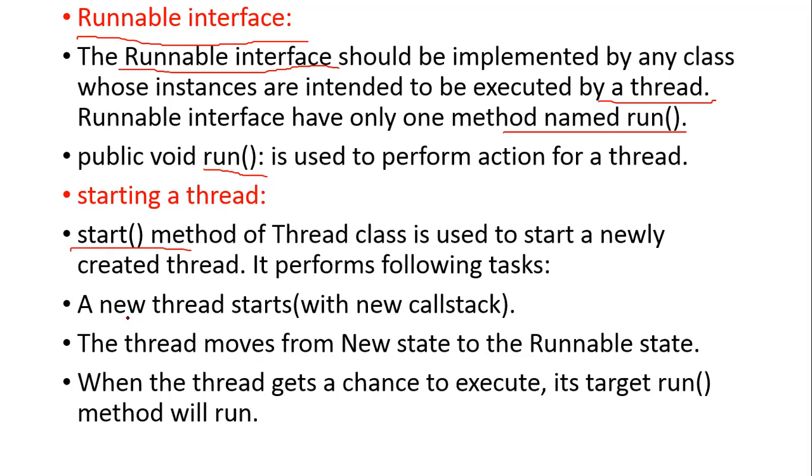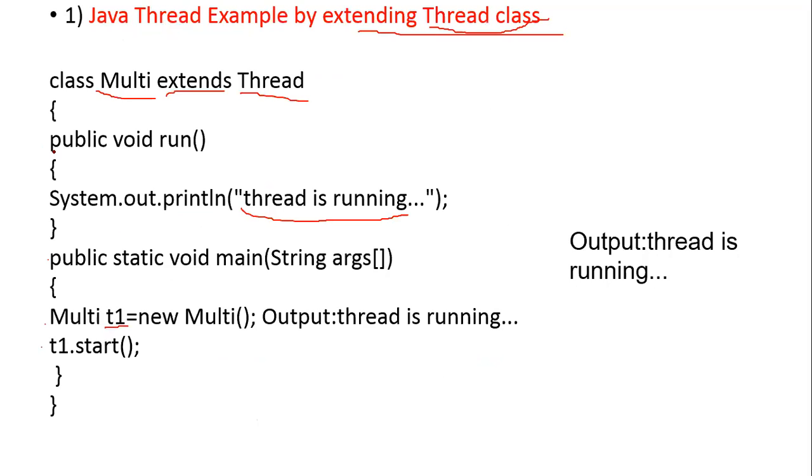When using the start method, a new thread starts. The thread moves from the new state to the runnable state, and then it will execute. The run method is available in the Runnable interface itself. See the example for this.